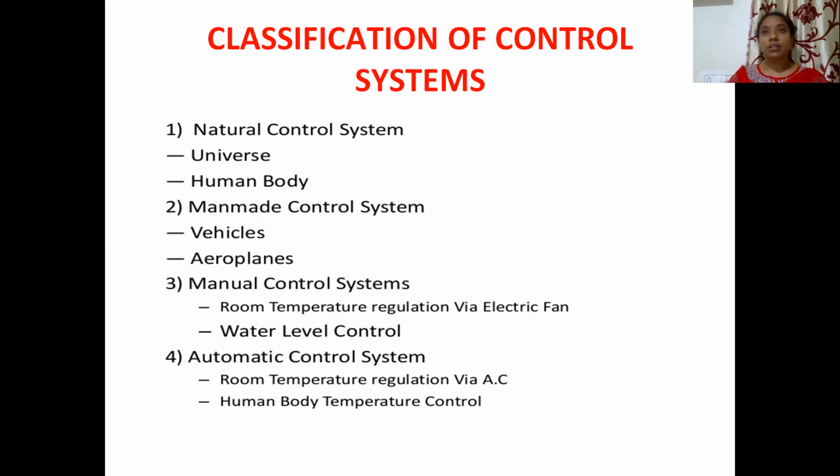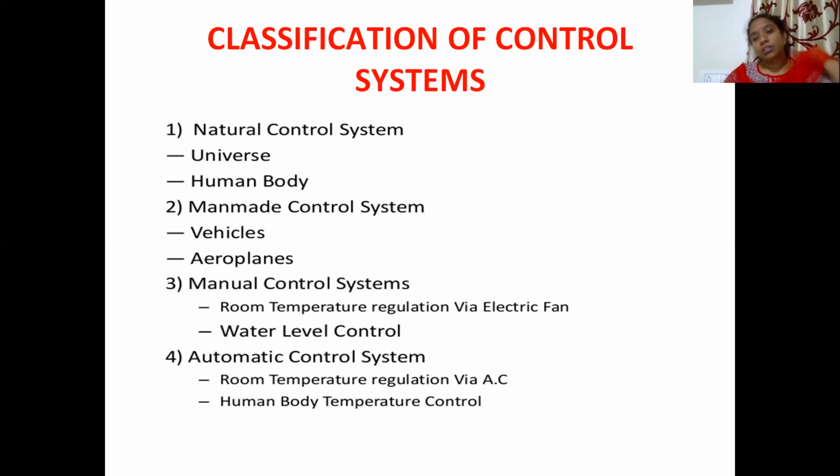Then the brain controls our actions, whether to go for the good or for the bad. In this way, we can say that the human body is completely acting as a control system. Either the heart or the brain is controlling our actions, right?